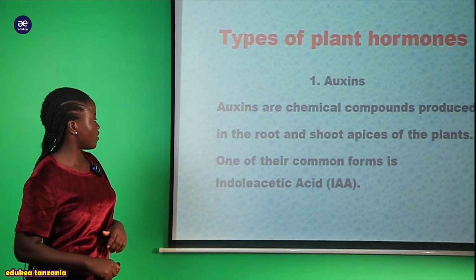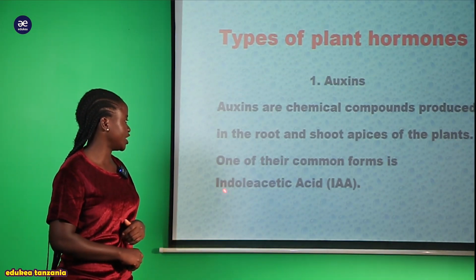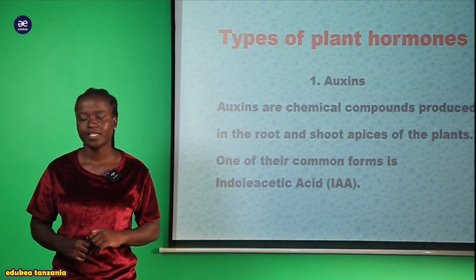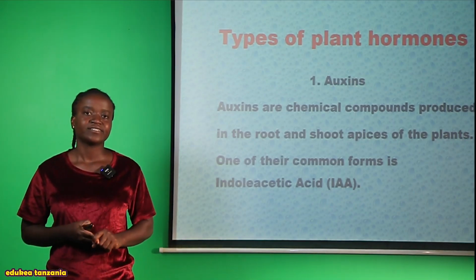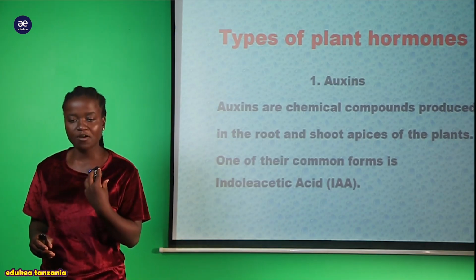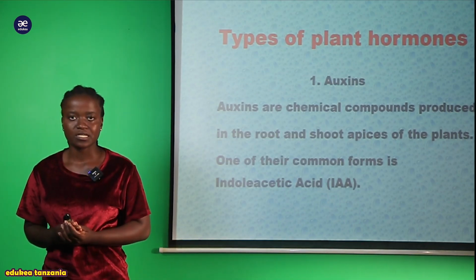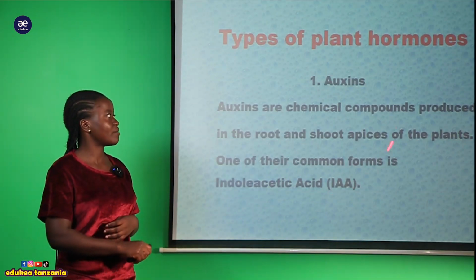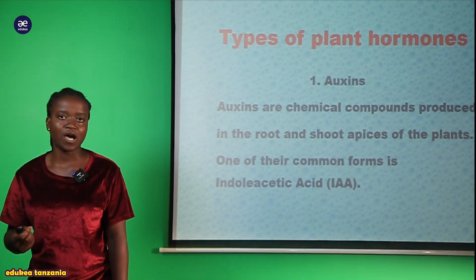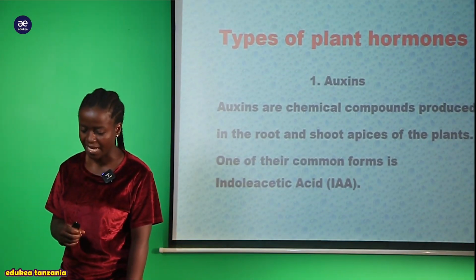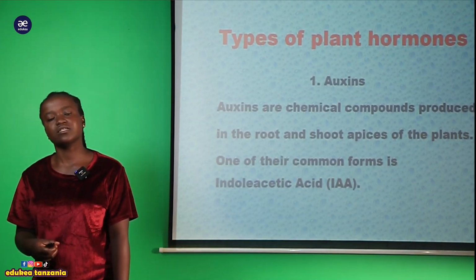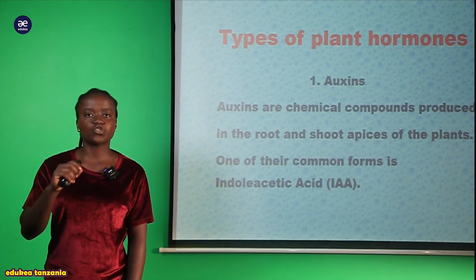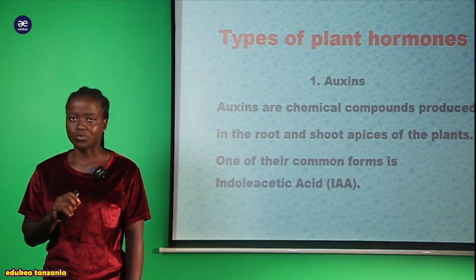And we are saying that one of their common forms is called indole acetic acid, that is IAA. So tunasema kwamba the common form of this auxin inaitwa indole acetic acid. Hii indole acetic acid tunasema kwamba ni auxin hormone which is found within the body of a plant. But remember, where is this hormone produced? It is produced on the apex of the shoot and the apex of the root.